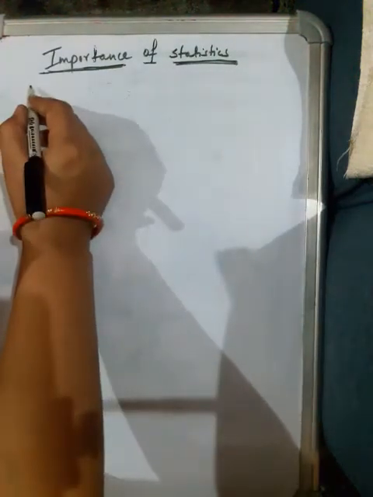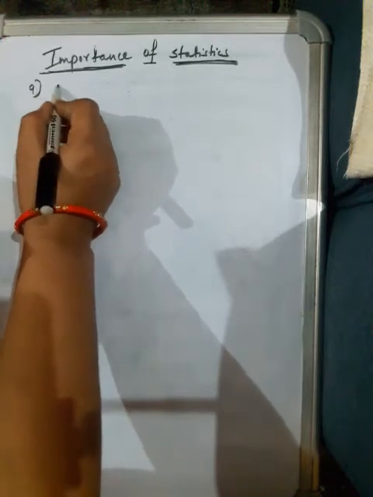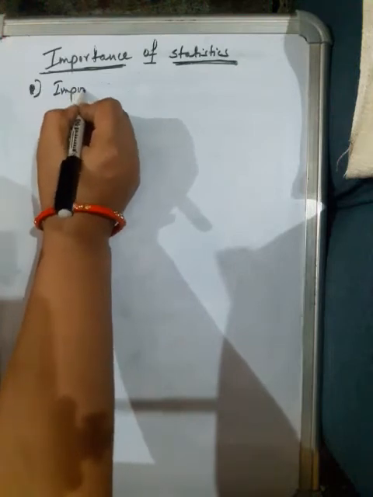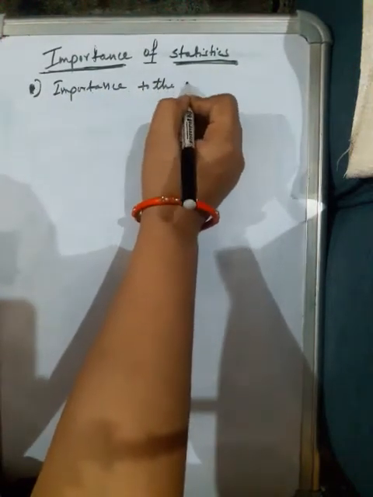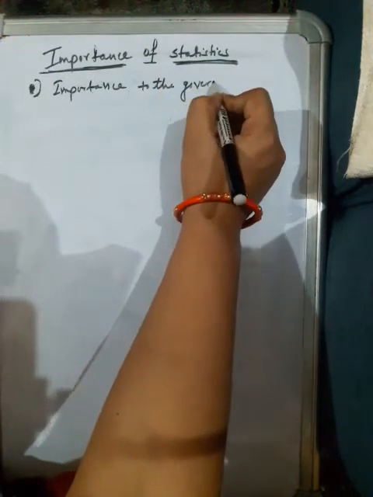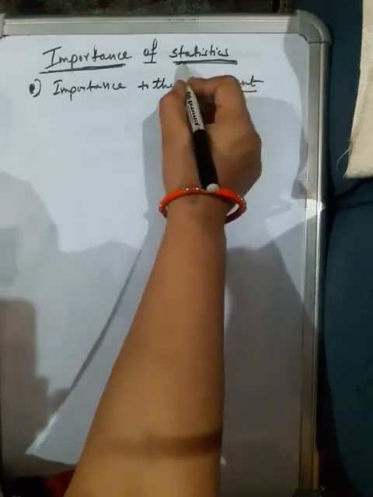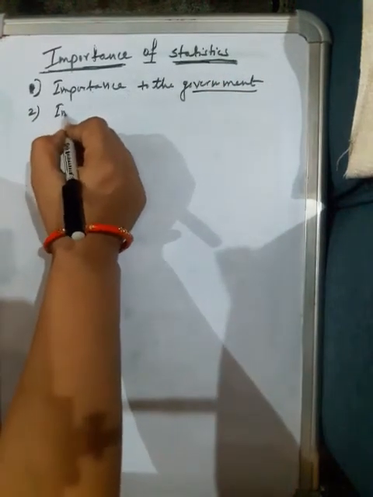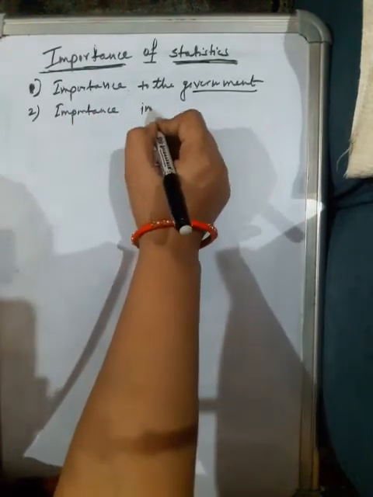The first is the importance to the government. What is the importance of statistics to the government? How does statistical data help the government? Second one is importance in economics.